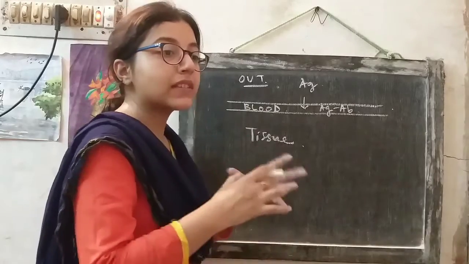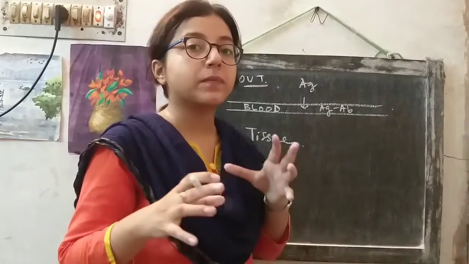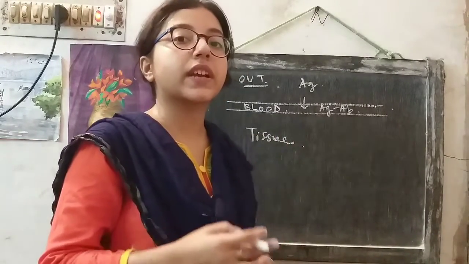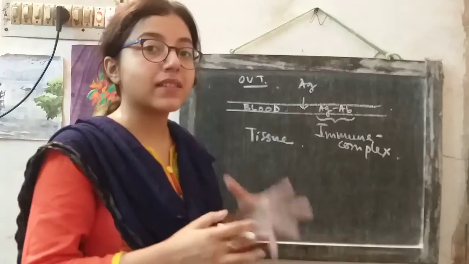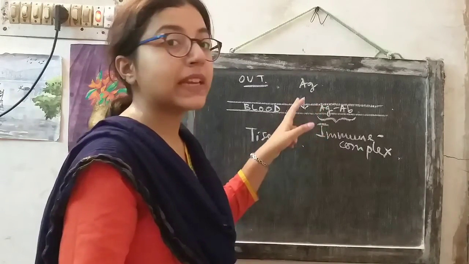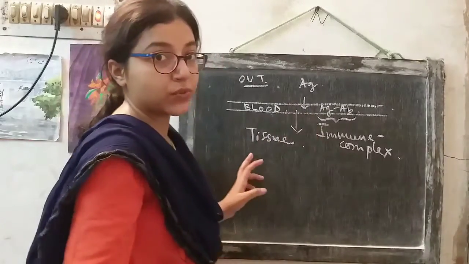Once the immune complex is bound to the neutrophils, mast cells, macrophages, these granulocytes will secrete cytokines. As a result of the action of cytokines, this immune complex will enter from the blood into the tissues.